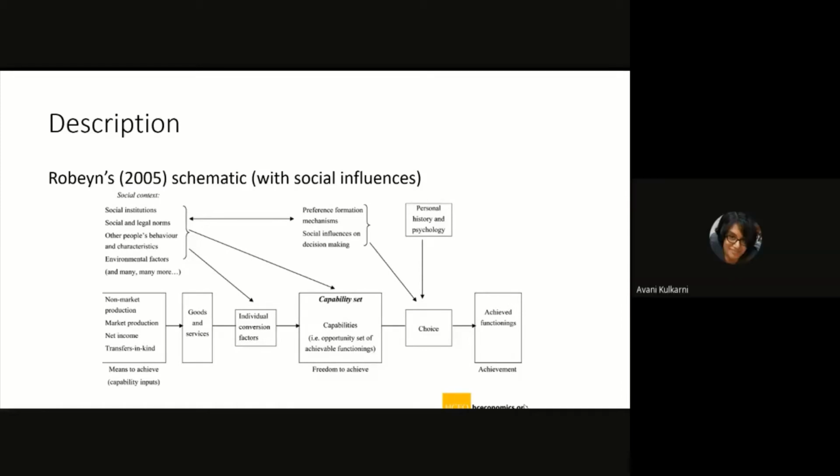Yes, Sachin. I think this part where there is freedom to achieve with respect to the capability set. Before the goods and services turn into the capability set, and after the capability set is turned into functionings, in both places there are external influences, and that is exactly where the role of freedom comes into the picture. Yes.